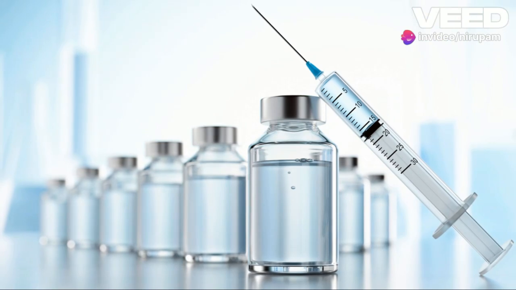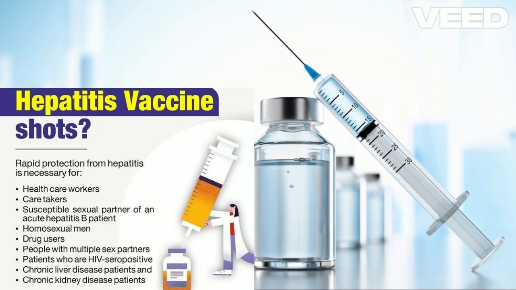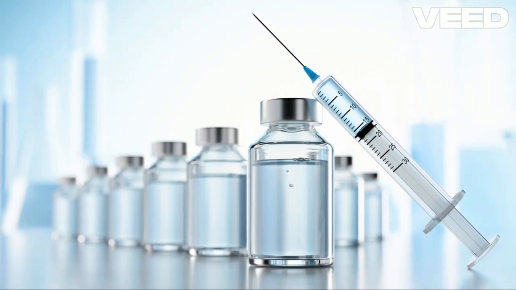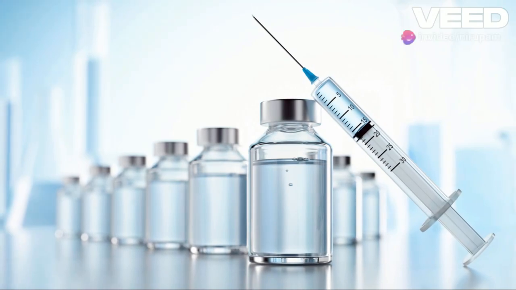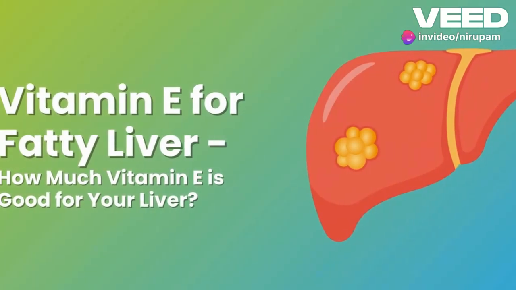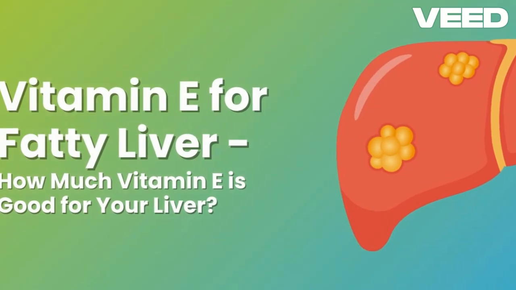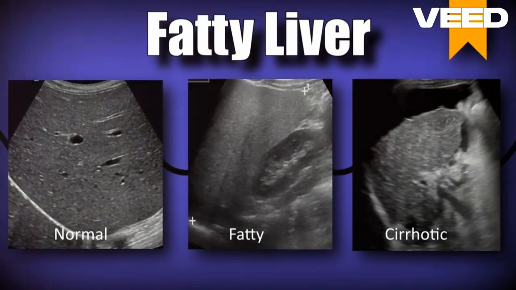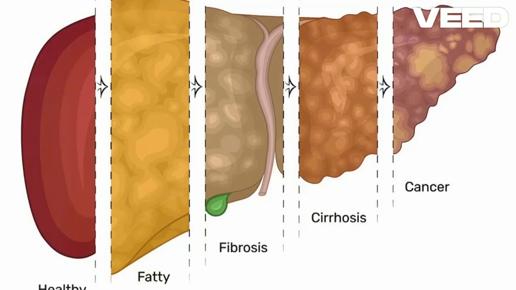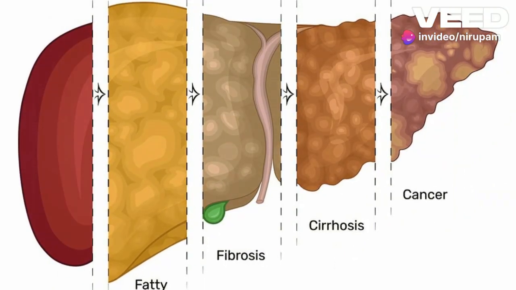You may need vaccines to protect you against hepatitis A and B viruses that can damage your liver. It's also important to get a flu shot each year. Some studies have found that vitamin E seemed to improve how well some people's livers worked, but the science is not settled. If you're interested in trying this supplement, talk to your doctor first. Keep in touch with your doctor about your condition. Researchers are working on new drugs to treat MASLD, and one of them may be right for you.